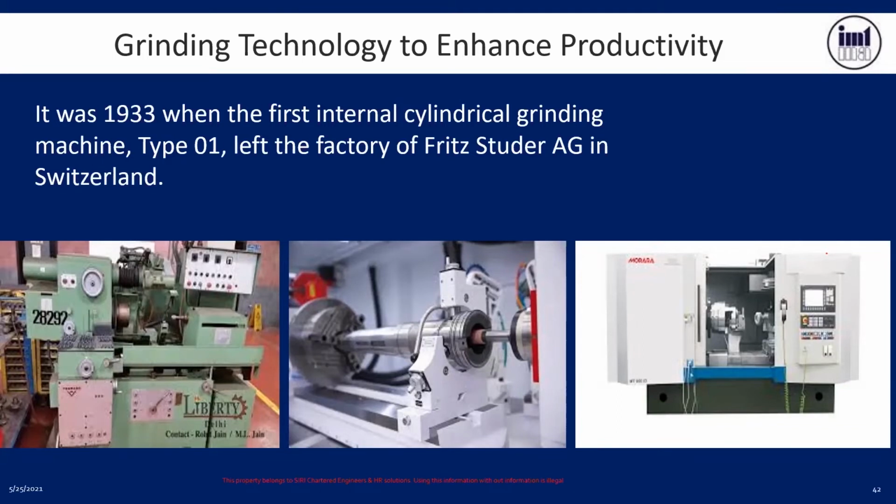A CNC machine is operated by servo motor, so the accuracy is more. The slide is operated by servo motor, and the slide is moved by LM guideways. And all these have feedback devices, which give the information whether it has moved or not. Grinding wheel compensations are there, which can be added to the system. So with all that, definitely you are going to produce a very accurate component. And this is the one which also leads to Industry 4.0. The same CNC machine can further link to Industry 4.0.